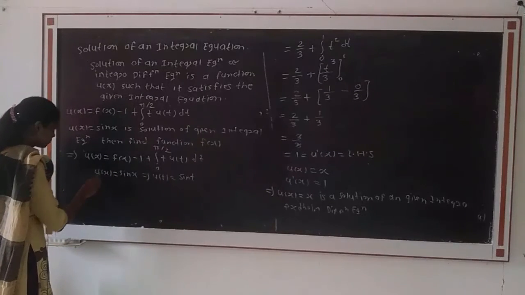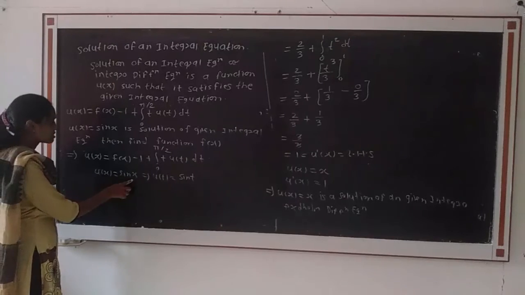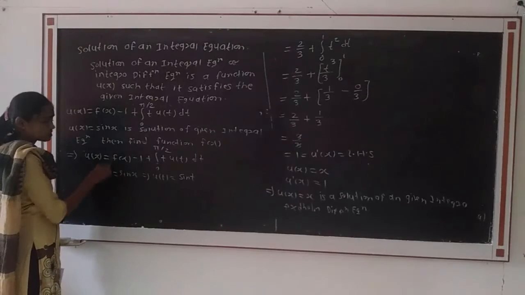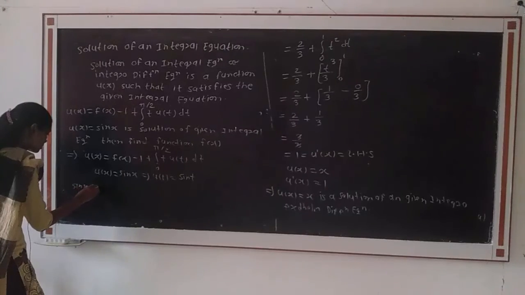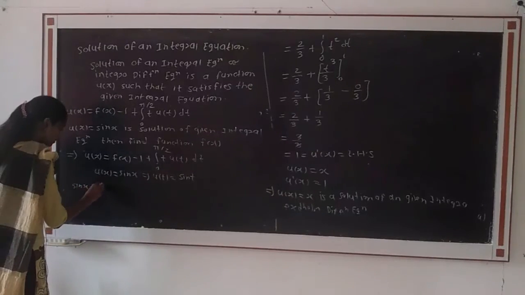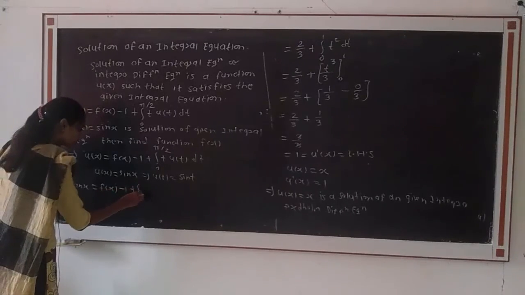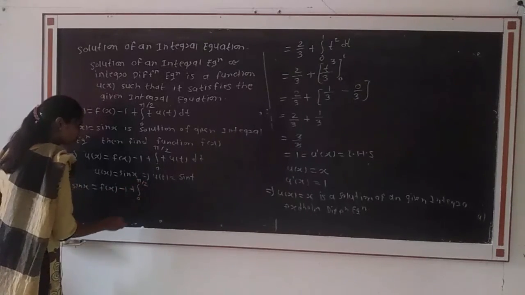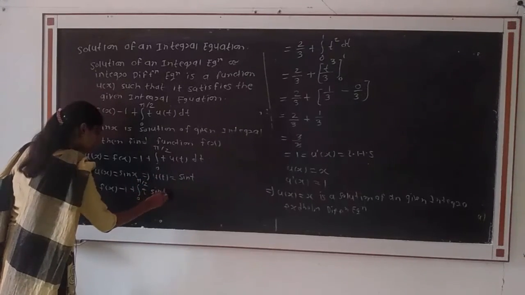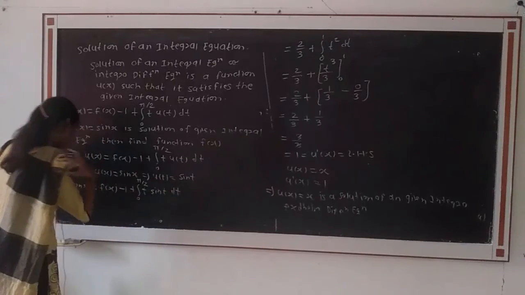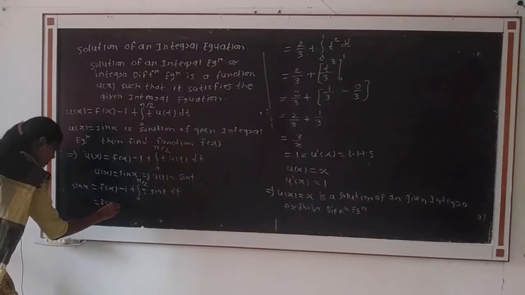If we put this value in the given equation, because sin x is the solution, that is, it satisfies the given equation, therefore sin x is equal to f of x, which is unknown, minus 1 plus integration from 0 to pi by 2, t as it is, into sin t dt.